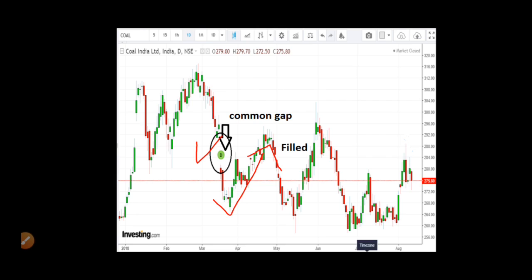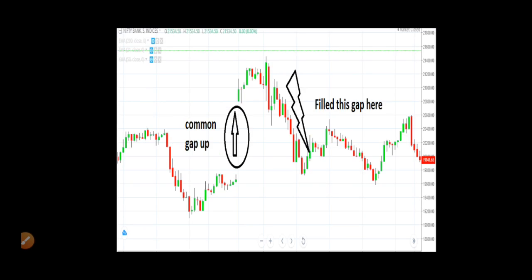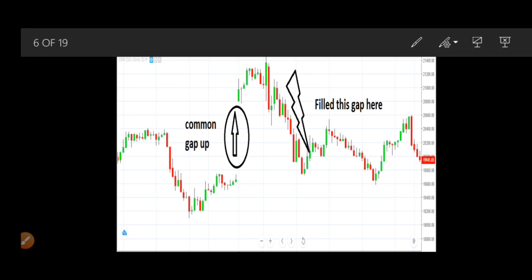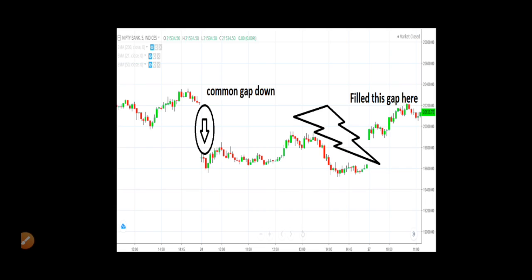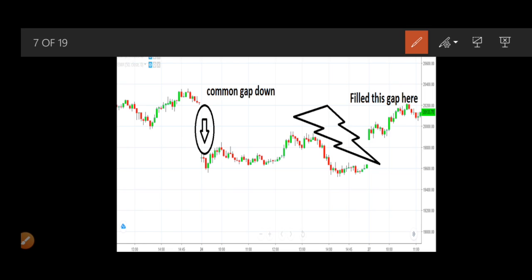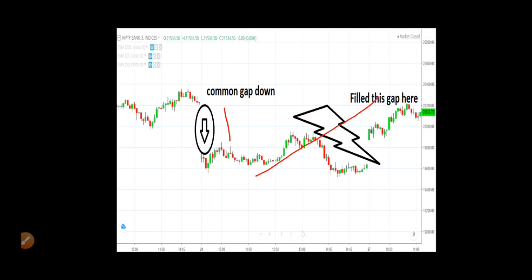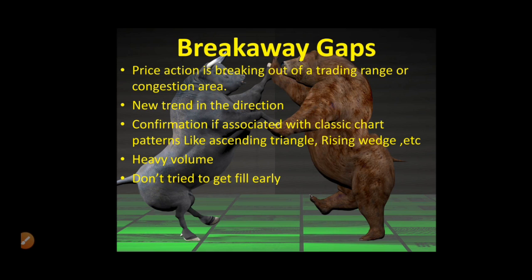Here I can see another example. This one is a gap up, a pure gap up. Again, look here, this gap up is filled within the next 2 or 3 days, right? These are common gap ups. One more example, this is a gap down. Again this gap down is filled in the upcoming days, as I told, in 2 or 3 days, right? So let's move on to another one.